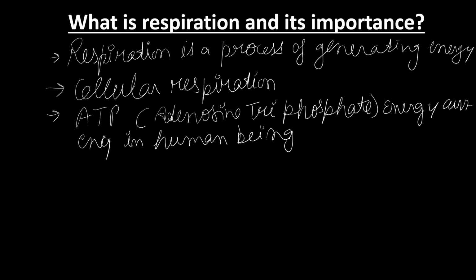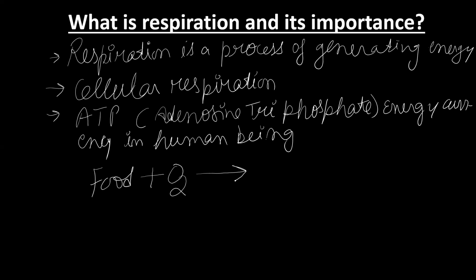Let us write it down in equation form. The food which we are eating should be broken down with the help of oxygen. That's why we are inhaling oxygen and exhaling carbon dioxide. Means when we breathe in we take in oxygen, and when we breathe out the quantity of carbon dioxide is higher.